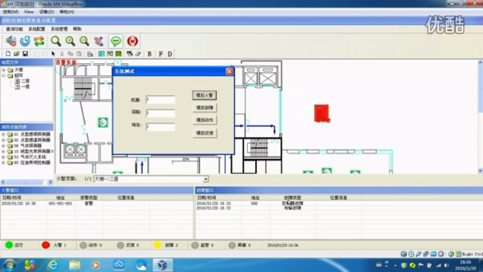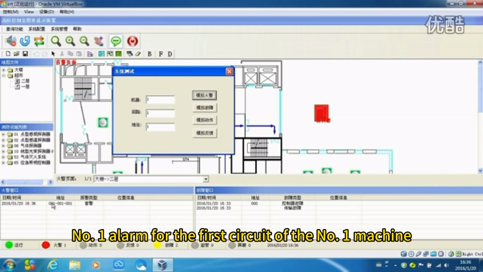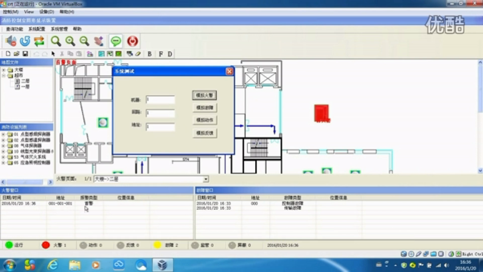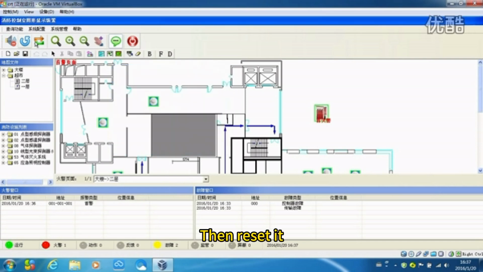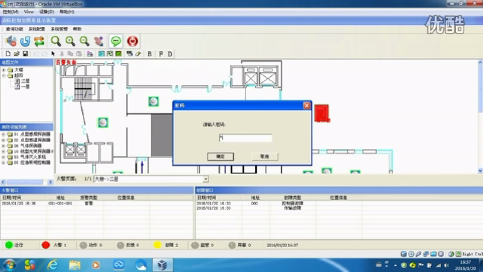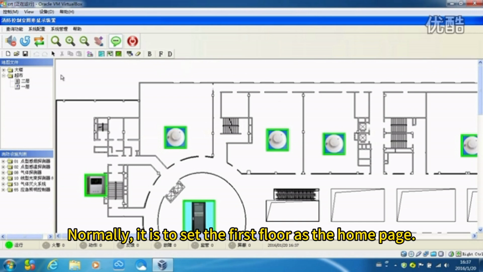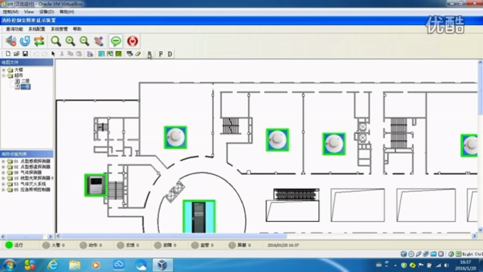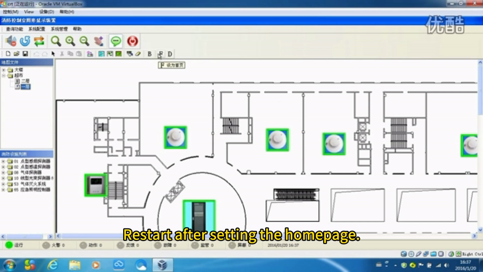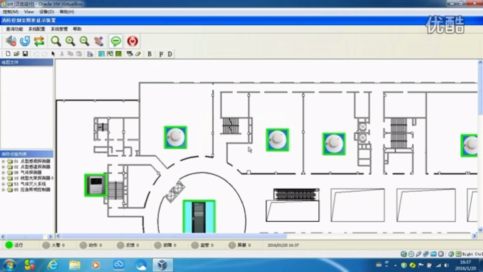Simulated fire alarm. The information will show up on the machine. Alarm for the first circuit. Then reset it. Set as home page. Normally, it is to set the first floor as the home page. Restart after setting the home page.